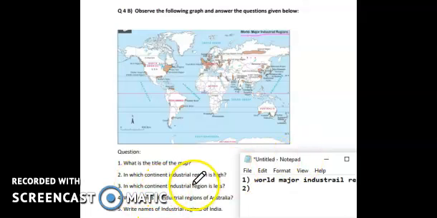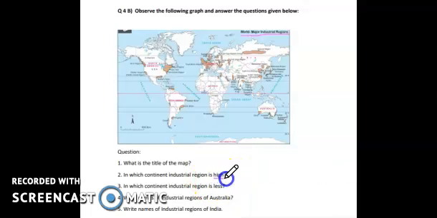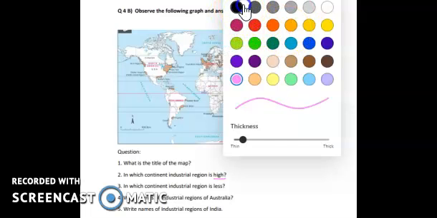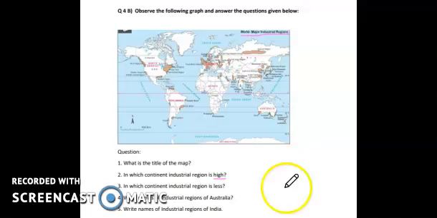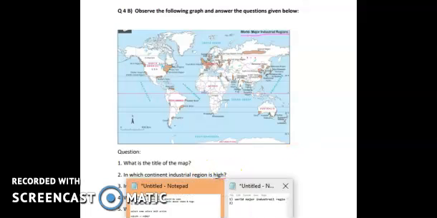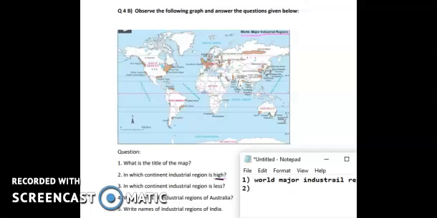in which continent industrial region is high. So you have to find the high industrial region. Okay, I'll take a dark pen so it is easily visible to all of you. So high industrial region we are searching here. Let us see the highest industrial region. The colors are given to denote it.